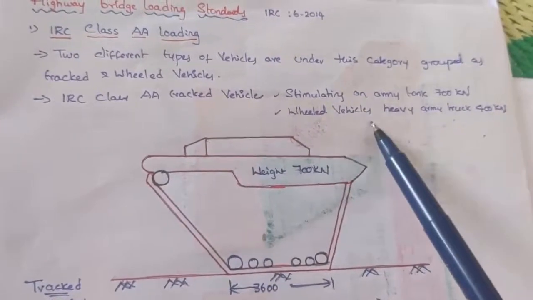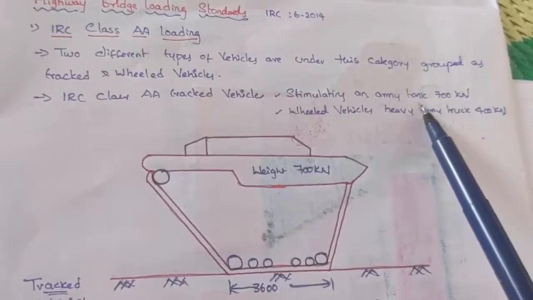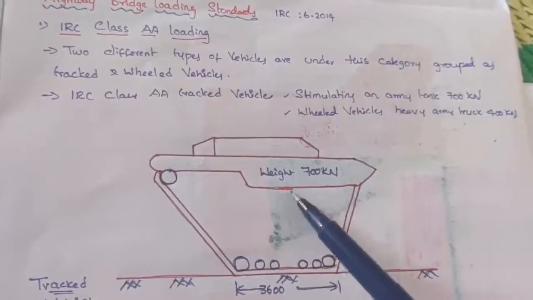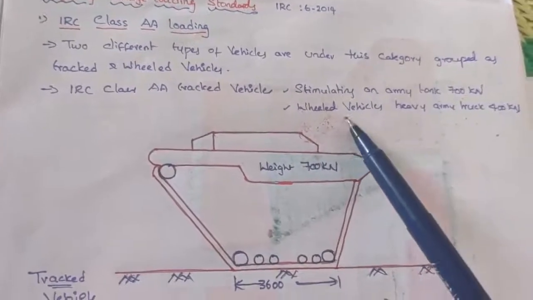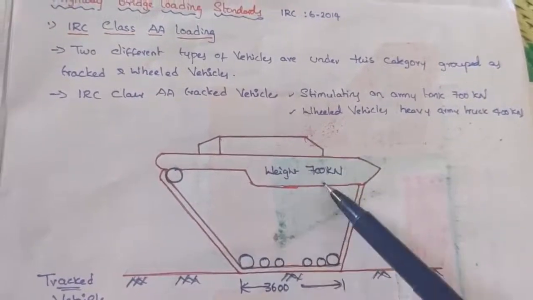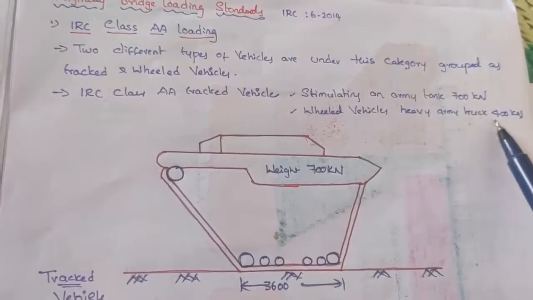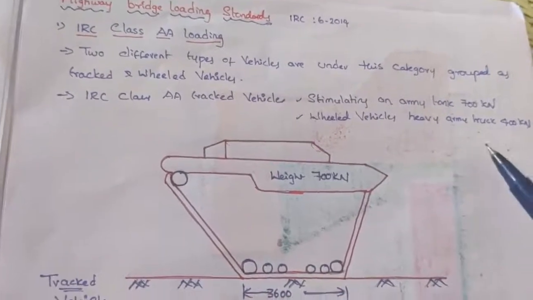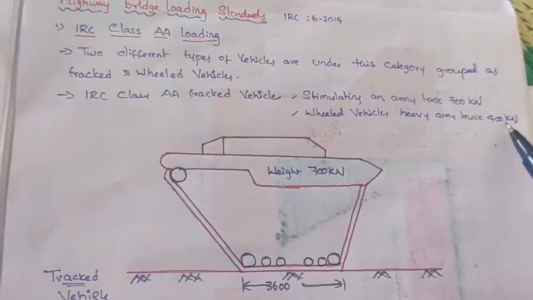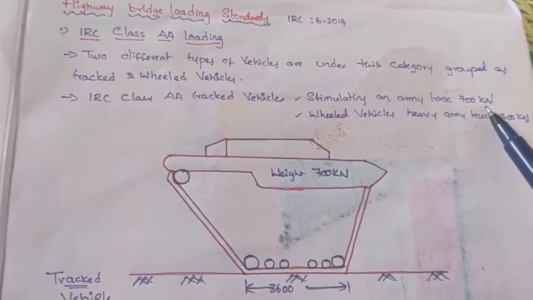The second one is a wheeled vehicle, heavy army trucks. This type of trucks, not the tanks that you already know. Army tanks look different, with all the wheels on the bottom side only. But for wheeled vehicles, on both the left side and right side we provide the wheels, for example trucks or lorries, heavy vehicles. It will have a maximum capacity of 400 kilonewton. For the army tanks, it will be 700 kilonewtons.